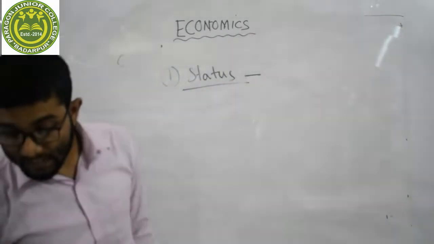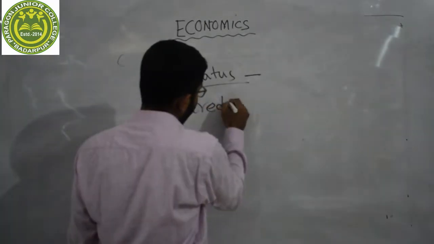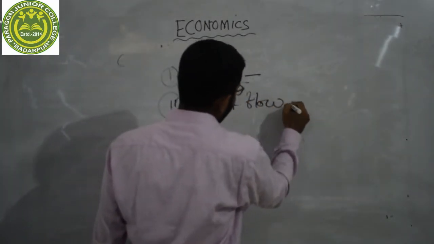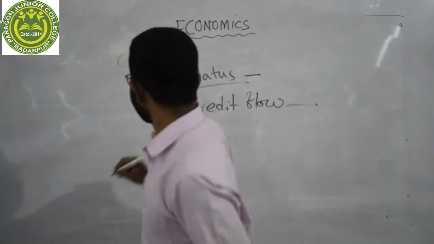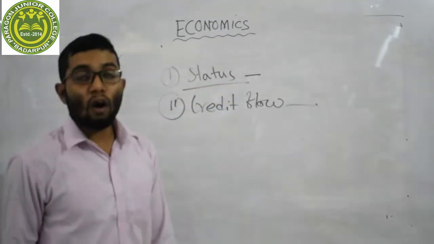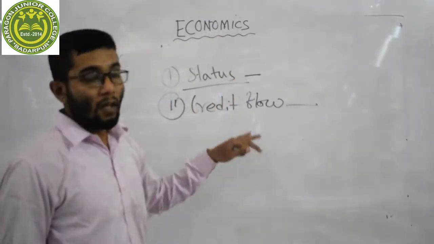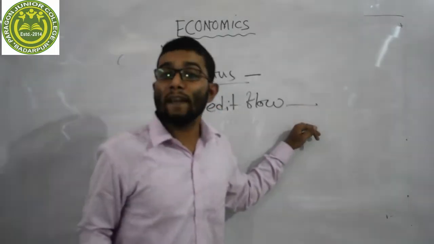Our second difference is credit flow. If we discuss the central bank first, it controls the flow of credit within the country. Our central bank, our Reserve Bank, controls the credit flow of an economy.